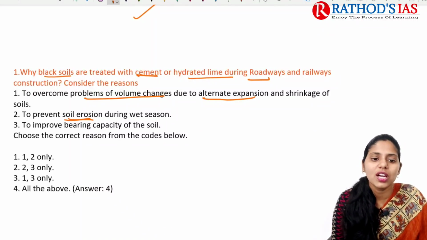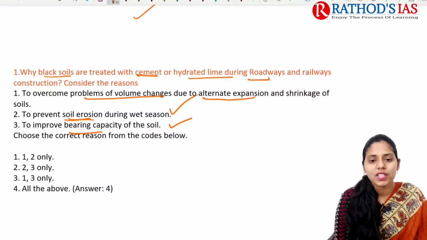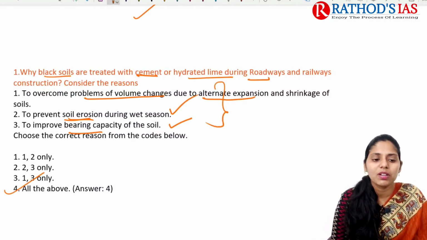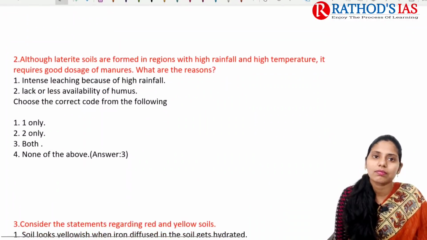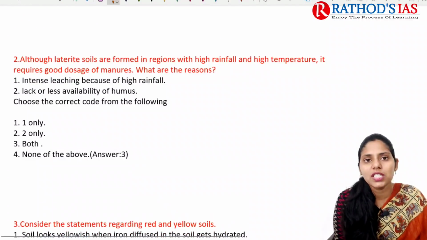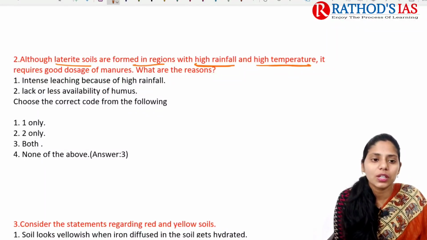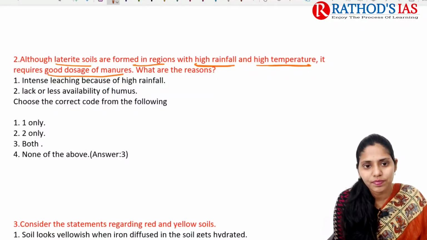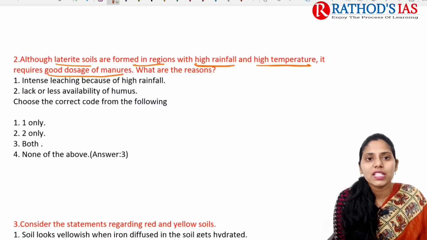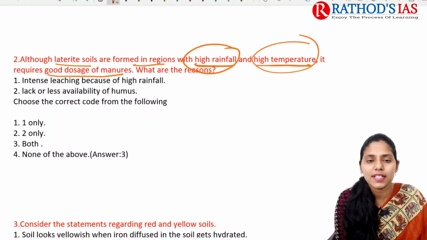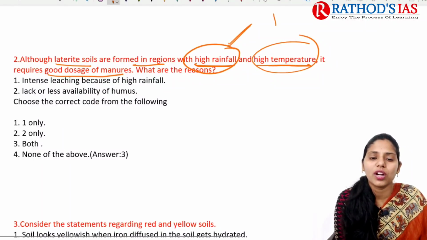Next one is to prevent soil erosion during the wet season, and to improve the bearing capacity of the soil. So these three are correct. So the correct option will be 4, all the above. And next question is, although laterite soils are formed in regions with high rainfall and high temperature, they require a good dosage of manures. Laterite soils are commonly seen in high rainfall and high temperature regions. Because of this high rainfall, there is increased leaching.